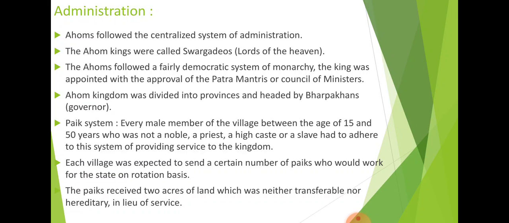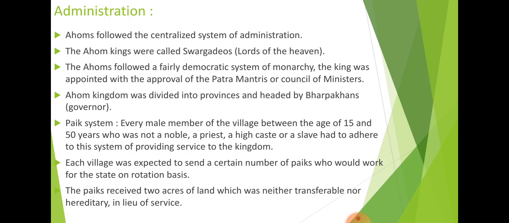Now let us see how the administration was done in the Ahom kingdom. First, the Ahom followed a centralized system of administration. A centralized system means the main king is the head of the whole empire. The Ahom kings were called Swargdevs, meaning lords of heaven, the gods of the heaven.